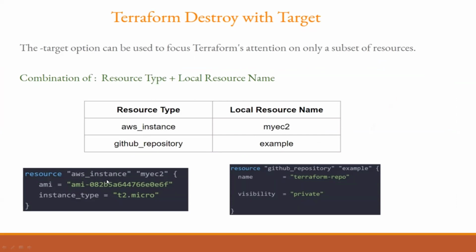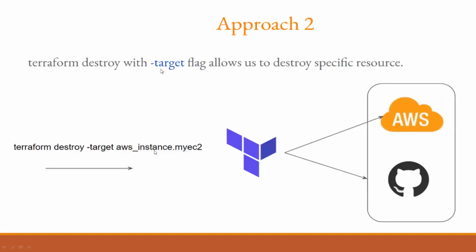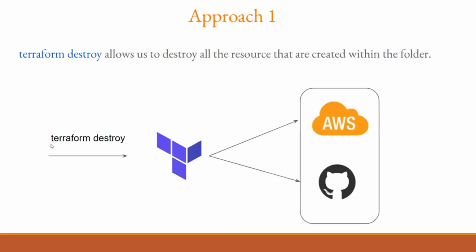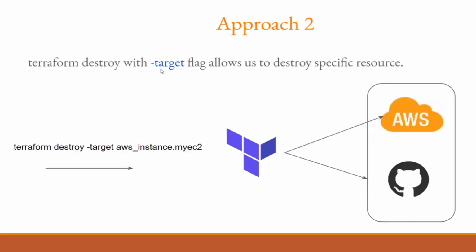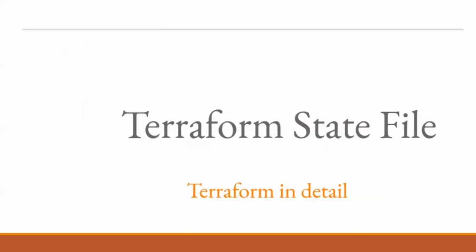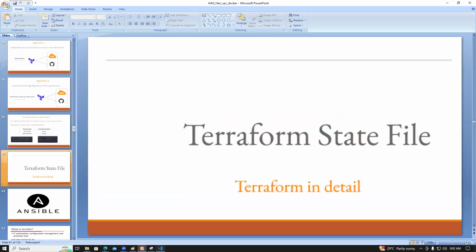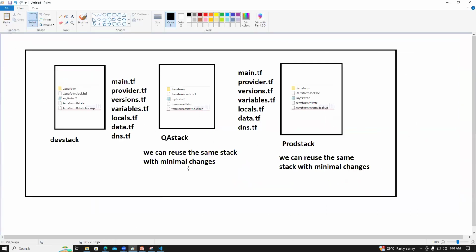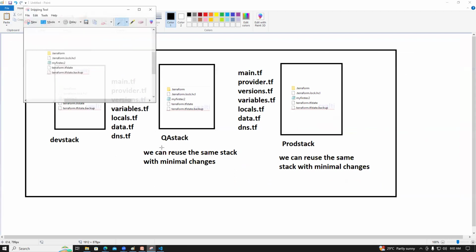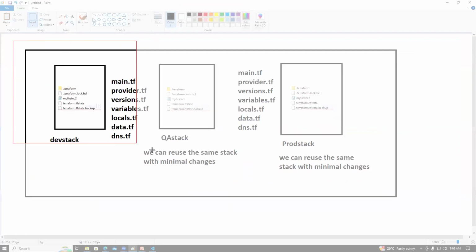What is the resource type? aws_instance. What is the local resource name? my EC2. aws_instance.my_ec2. For our purpose, web2, web1, right? Guys, now we understood? So we have two approaches. Which approach are we using? The second approach, to destroy resources in the stack. The Terraform state file and the configuration stacks I will show you tomorrow, guys. Understood? Yes, bro.